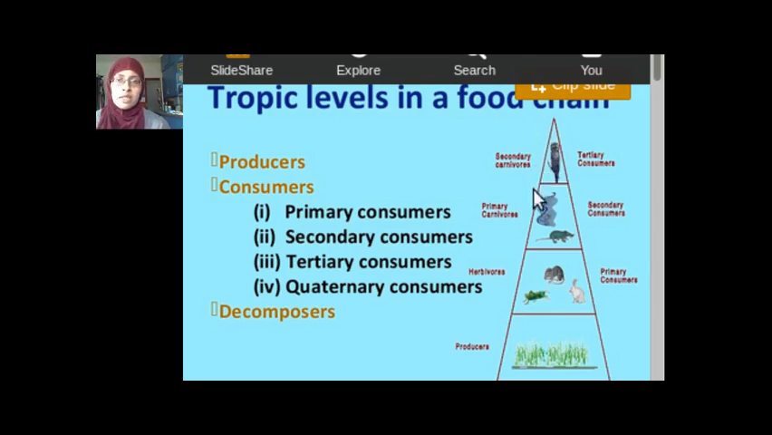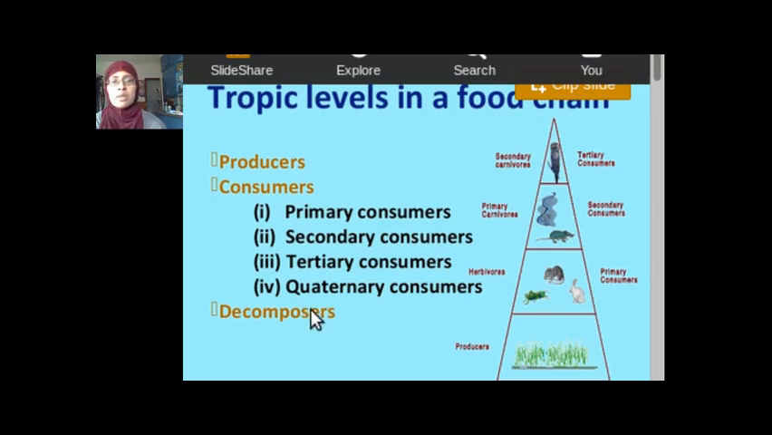Now let's focus on this side here. Producers, herbivores. Herbivores are organisms that can only eat plants. Then you have your primary carnivores. Primary carnivores are the first ones to eat meat. So carnivore meaning meat eater, primary being first. And then you have secondary ones. So secondary meaning second ones to eat meat.